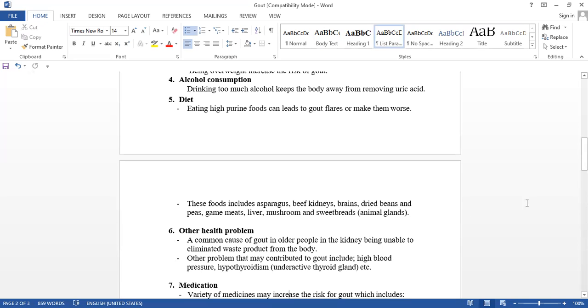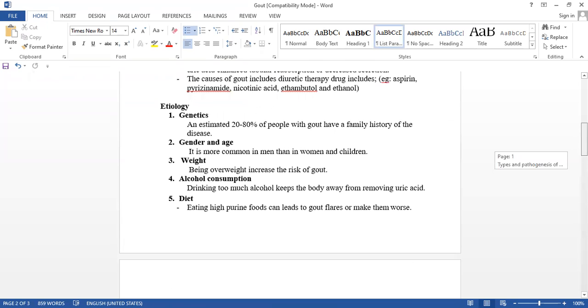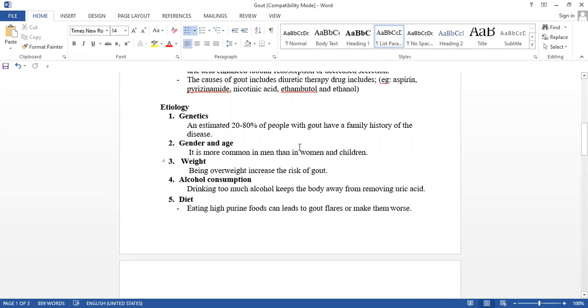So what we studied here in the etiology: genetics, hereditary, gender and age. It is more common in men than in women, but women are susceptible after menopause. Weight: an obese person has the risk of gout. Alcohol consumption: those who drink too much alcohol do not properly remove the uric acid.